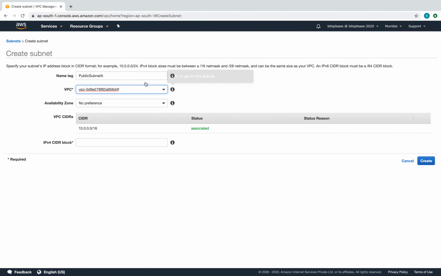right? Because I want to create this subnet inside the VPC which I am creating, and I'll have to provide the CIDR block. Now here, obviously, because this is a public subnet, I really don't want a bigger pool, so I'm going to reduce this /16 to /24, and that should be it. So I'm taking a small chunk of the big CIDR block for my public subnet A, which is /24. I'm going to say create.